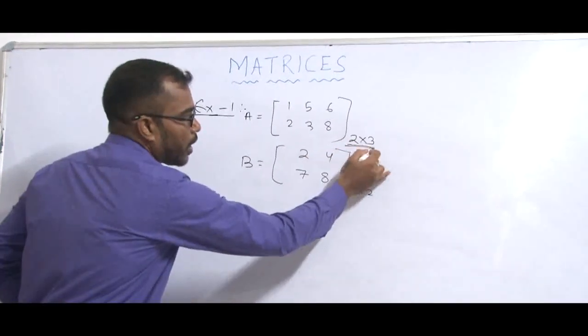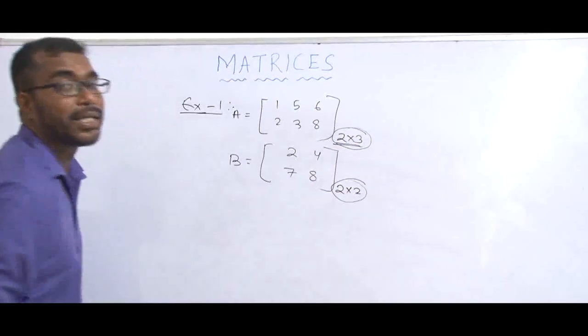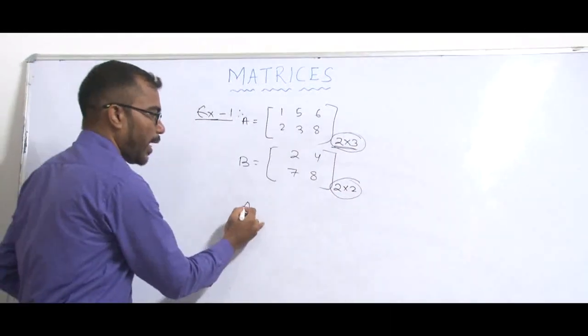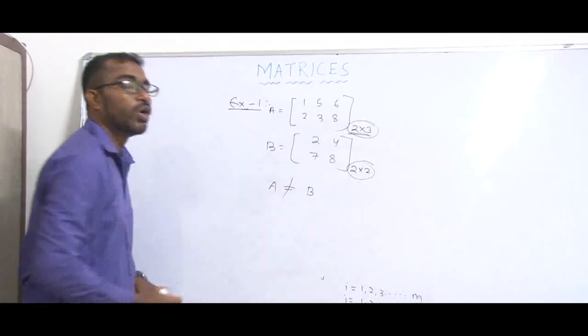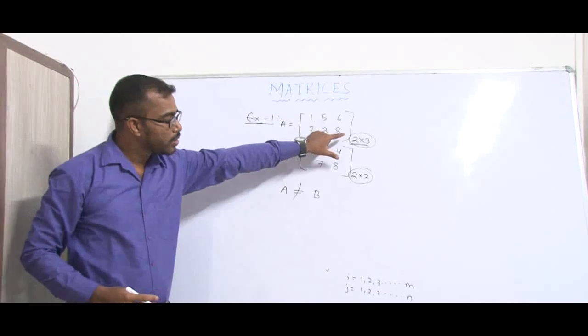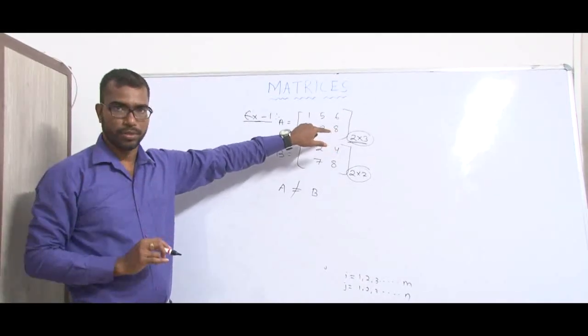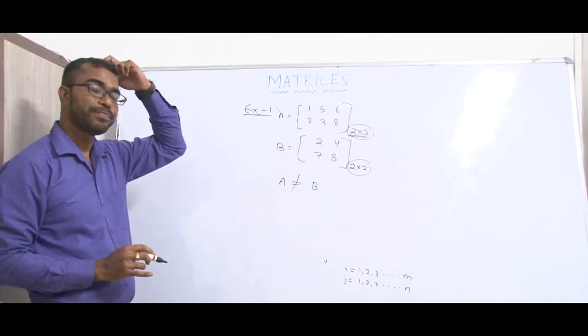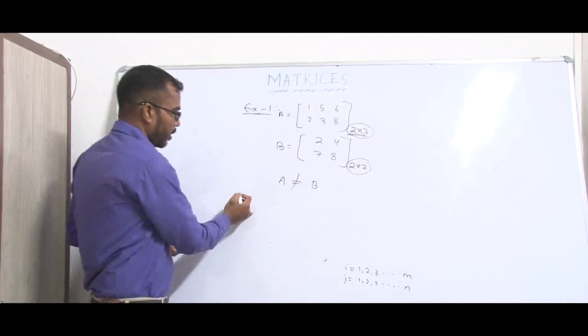So these orders are not equal. So A and B are not equal matrices because they do not satisfy the first condition.